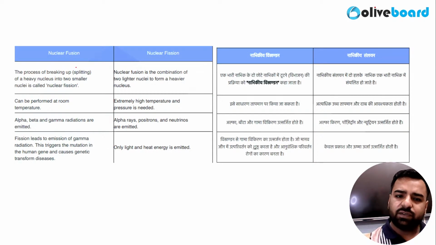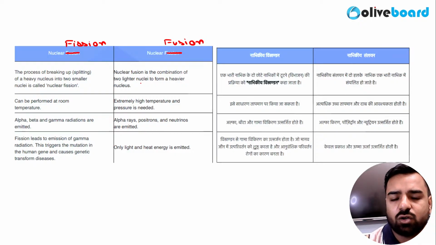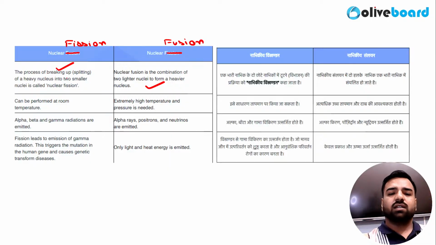So what's the difference between the two? Let's understand. This is for nuclear fission and this is for nuclear fusion. In fusion, it's the combination of two lighter nuclei to form a heavier nucleus. In fission, it's the process of breaking up a heavy nucleus into smaller nuclei. Nuclear fission can be performed at room temperature, but for fusion, very high temperature and pressure is needed, like that of the sun.